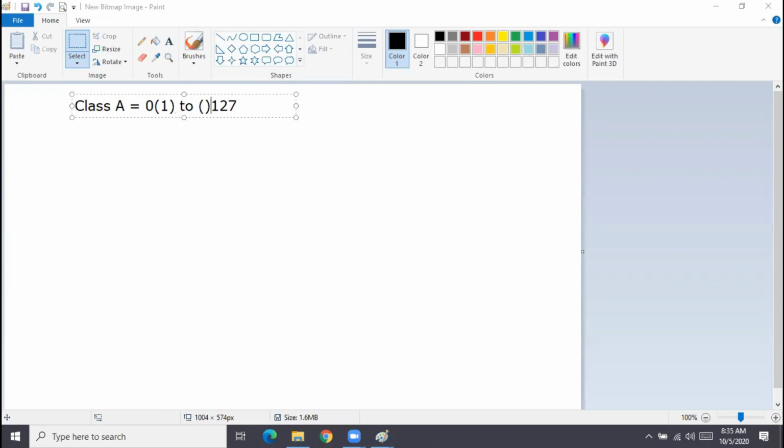In the same way, 127 is reserved. So basically, the IP addresses which can be used are 1 to 126, correct? 127 is used for local loopbacks.